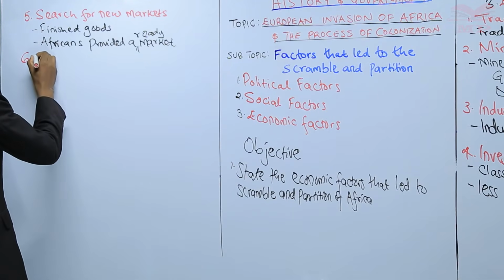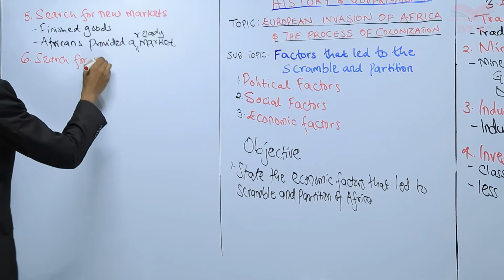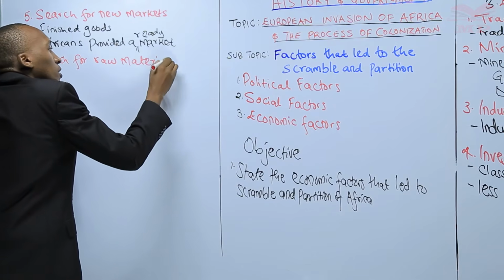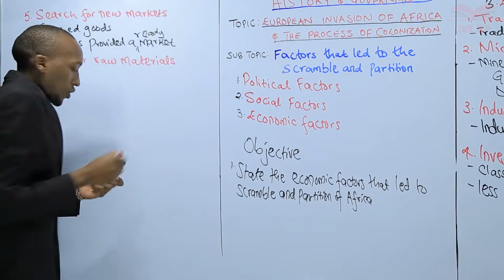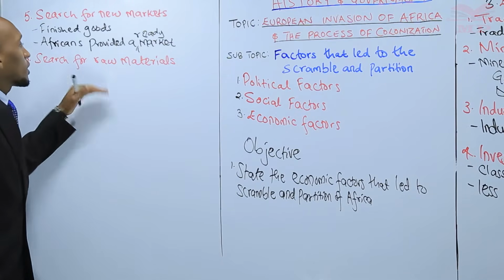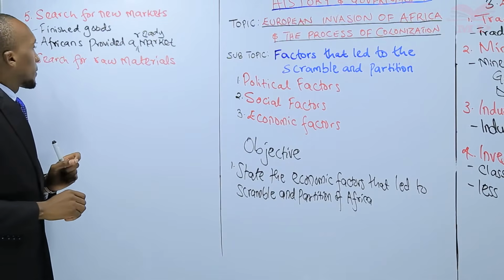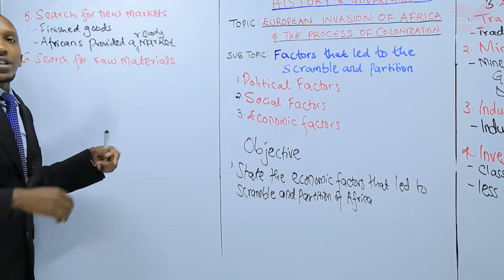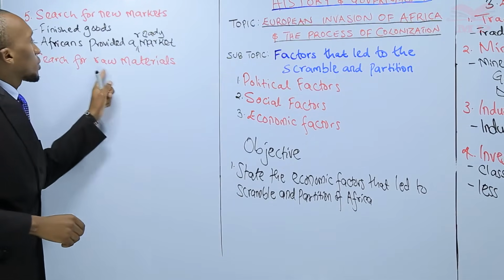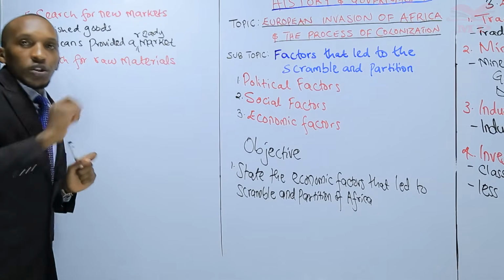We talk of search for raw materials. Search for raw materials. What is a raw material? A raw material is a requirement for you to produce a finished product. So Africa produced a huge base for raw materials. Where were these raw materials needed? They were needed in the European industries.